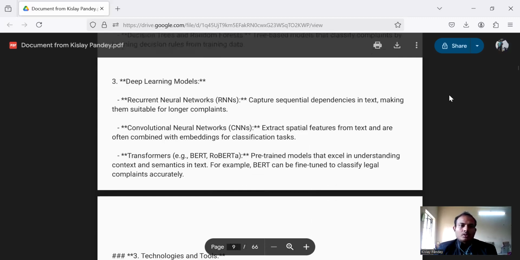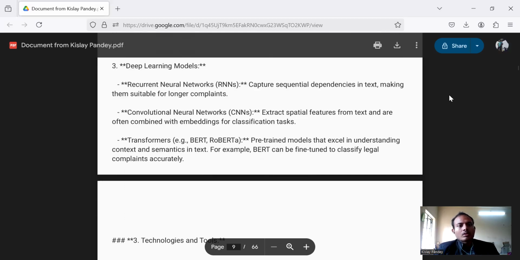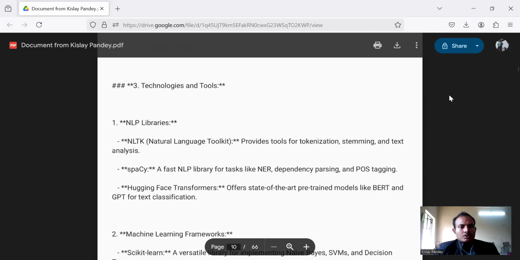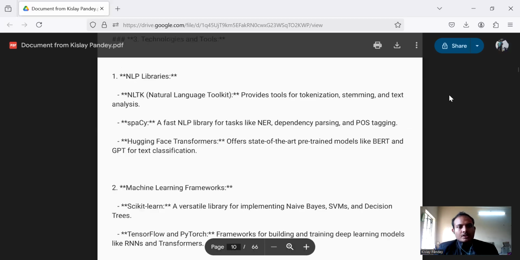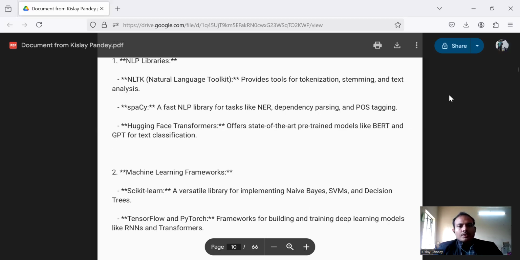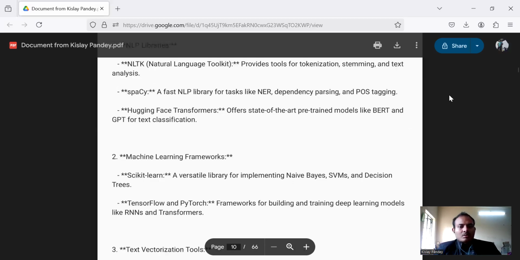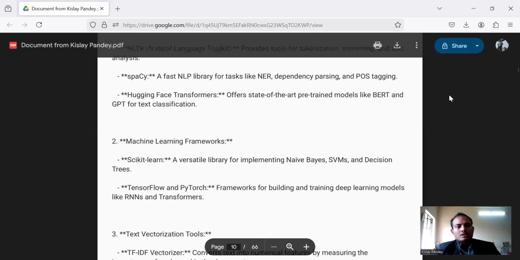Third is deep learning models. Recurrent neural networks capture sequential dependencies in text, making them suitable for longer complaints. Now we are moving to techniques and tools that can be used. First is NLP libraries. NLTK, the Natural Language Toolkit, provides tools for tokenization, stemming, and text analysis. spaCy, a fast NLP library for tasks like NER, dependency parsing, and POS tagging. Hugging Face Transformers offers state-of-the-art pre-trained models like BERT and GPT for text classification.